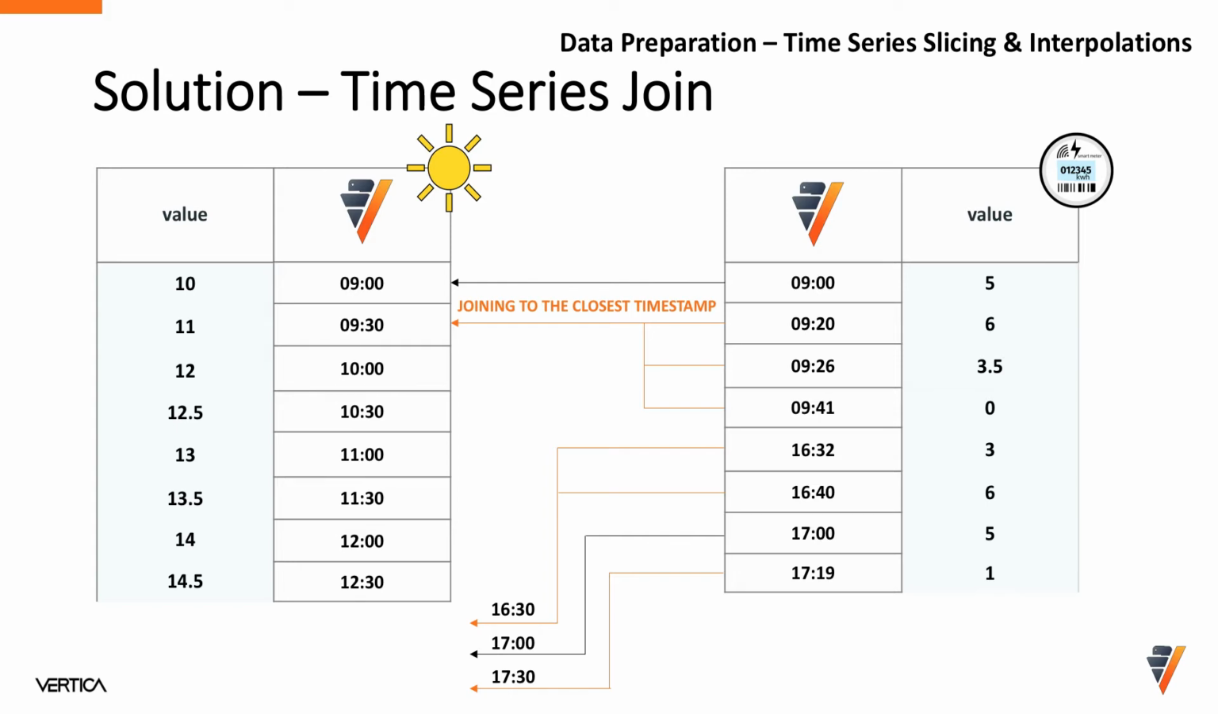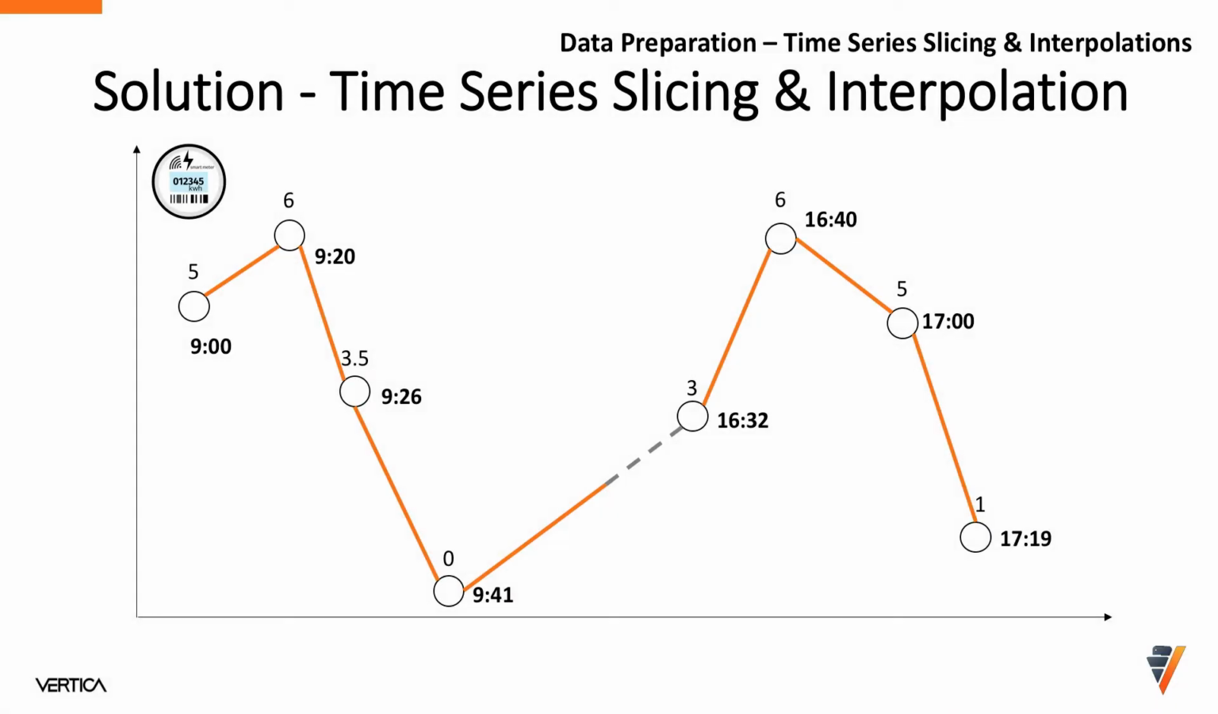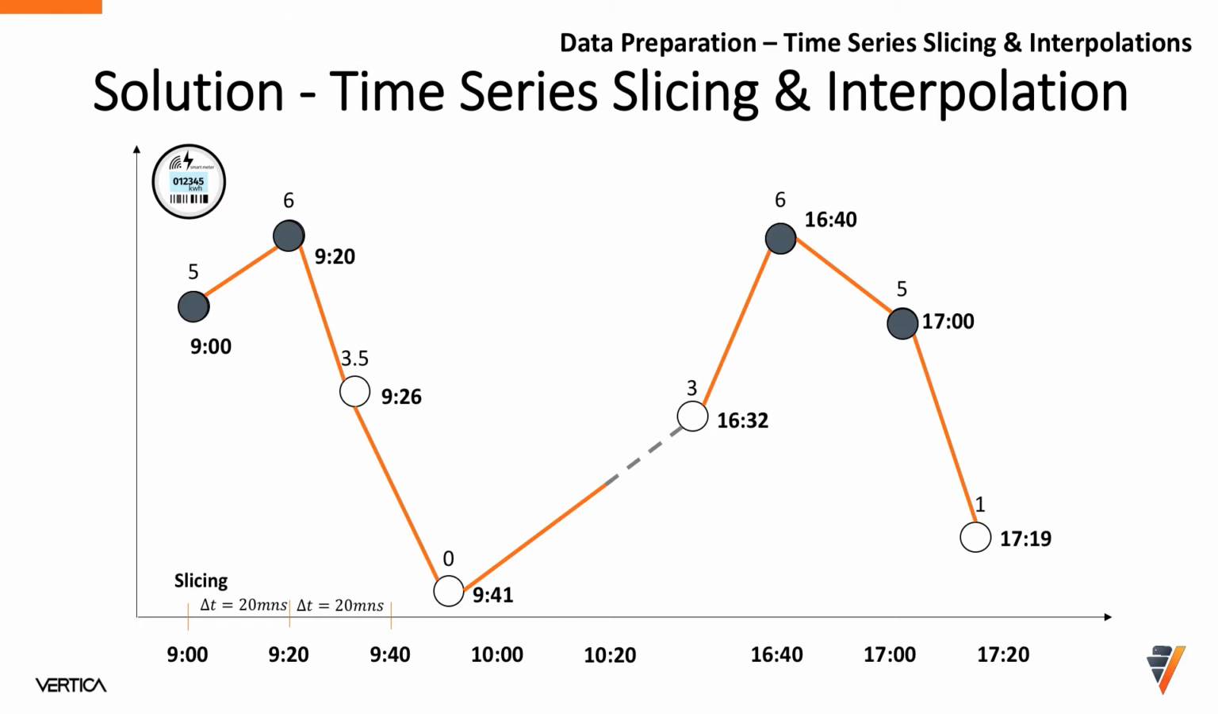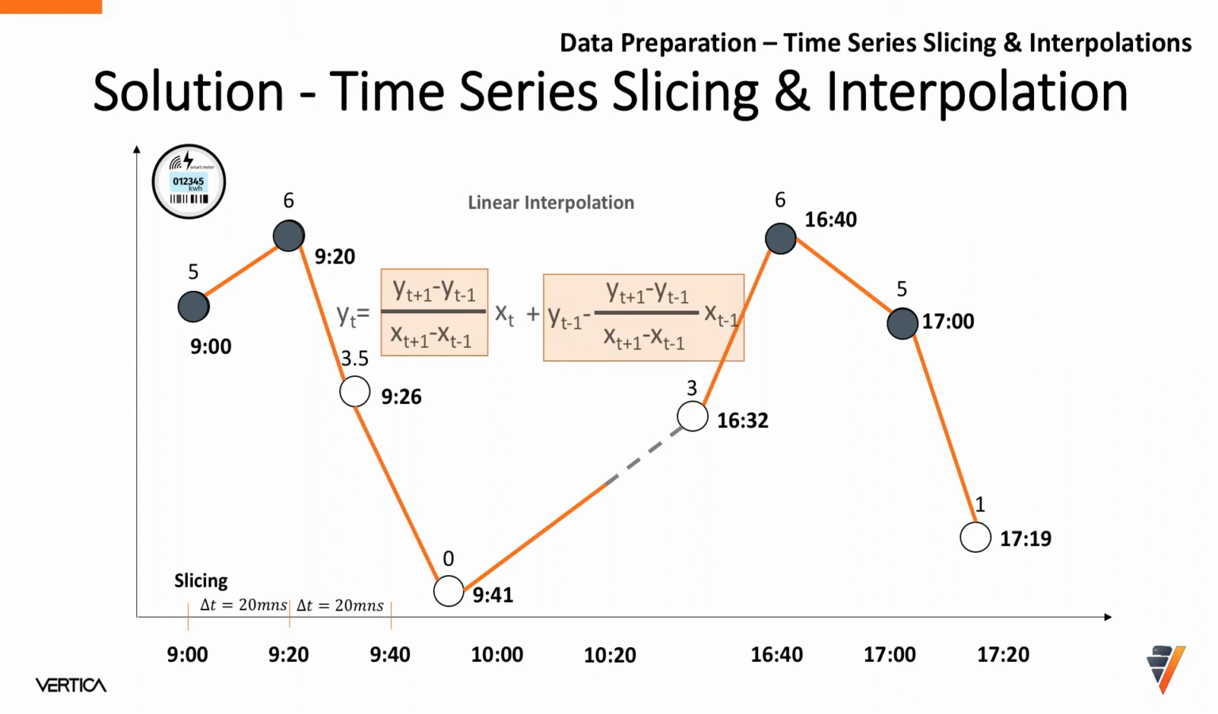VerticaPy also allows us to use fantastic techniques like time series slicing. The idea is easy. We slice the time into a regular interval, let's say 20 minutes. We keep the records which already match our expectations. For the others, we can interpolate. Most of the time it is natural to use linear interpolation. We guess at each stage beta and alpha to determine the next step value. It is also very helpful when we have huge gaps or missing values.